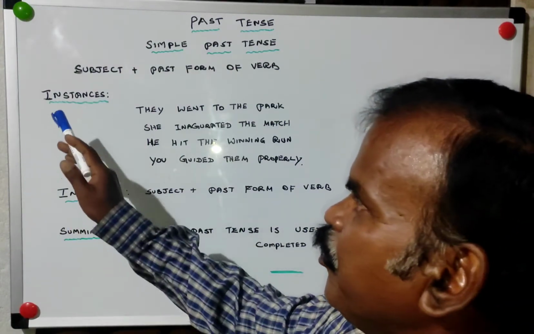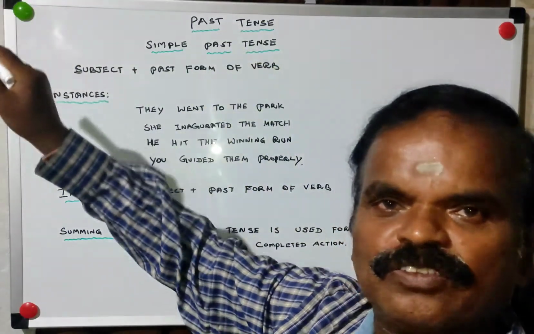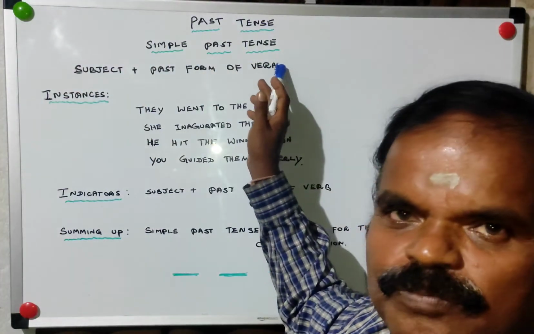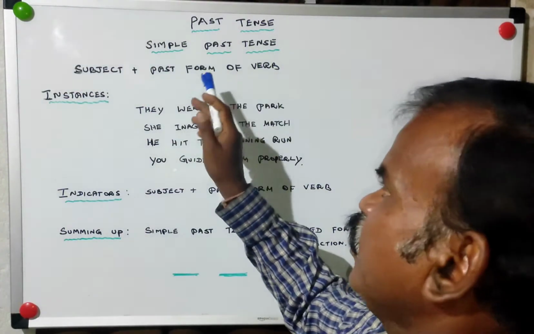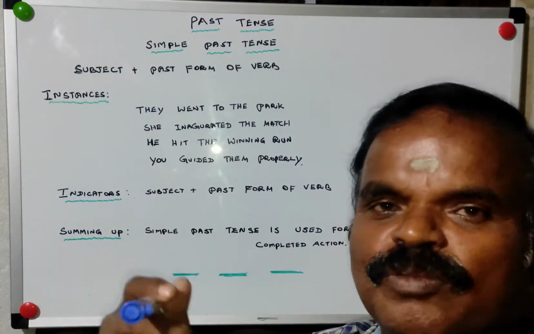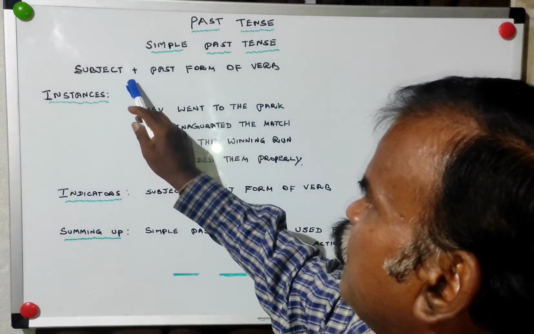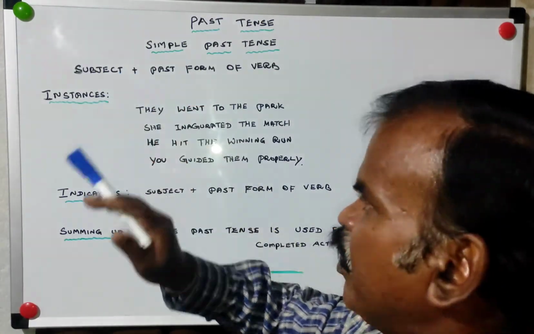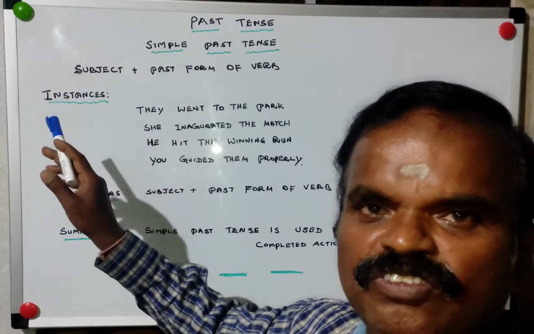Only two. Anything may be written before the subject, or after the past form of verb. But in between nothing should come. If something comes, it is something else. So subject plus past form of verb is simple past tense. Let us see instances.